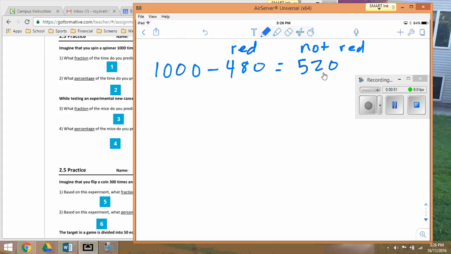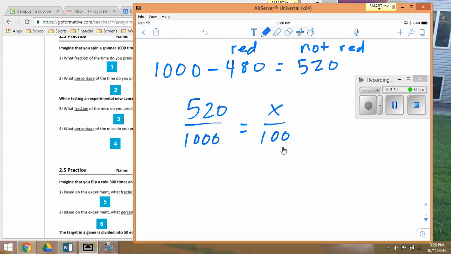So they want the percentage. So I got to go 520 over 1,000 is equal to what over 100? Because a percent is always written over 100. So 520 over 1,000 is the same as what over 100.